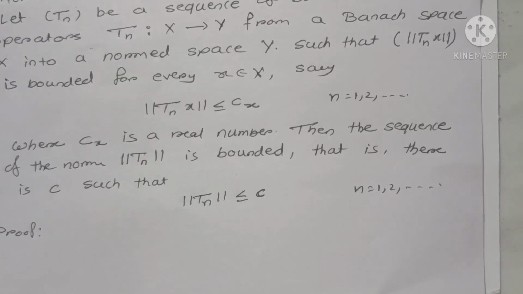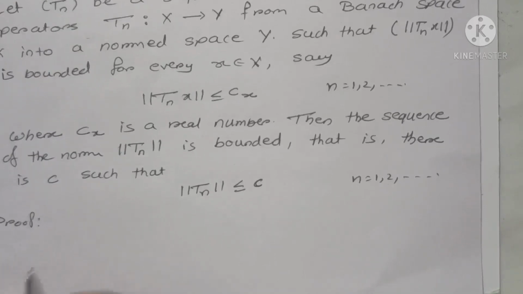First of all, we construct the subset AK, which is a subset of X, and after that we show that this AK is a closed set. And then we prove that capital X is written as the countable union of AK. And then by the Baire category theorem, we get a non-empty open subset. So with the help of that non-empty open subset which is contained in some AK, we prove the condition that norm of Tn is less than or equal to C for every n. So first of all we construct AK.